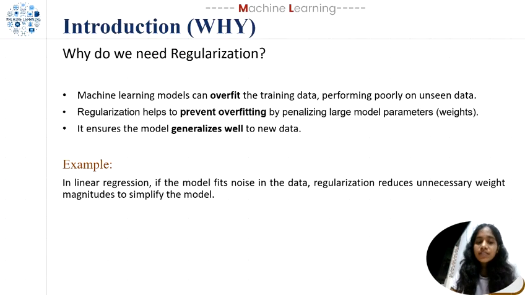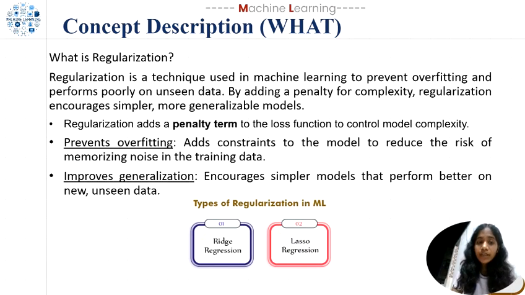So firstly, let's understand why we need regularization. Machine learning models can overfit the training data, so that they perform strongly on the training data but poorly on unseen data. Regularization helps to prevent overfitting by penalizing the large model parameters, that is weights. It ensures that the model generalizes well to new data. For example, in linear regression, if the model fits noise in the data, regularization reduces the unnecessary weight magnitudes to simplify the model.